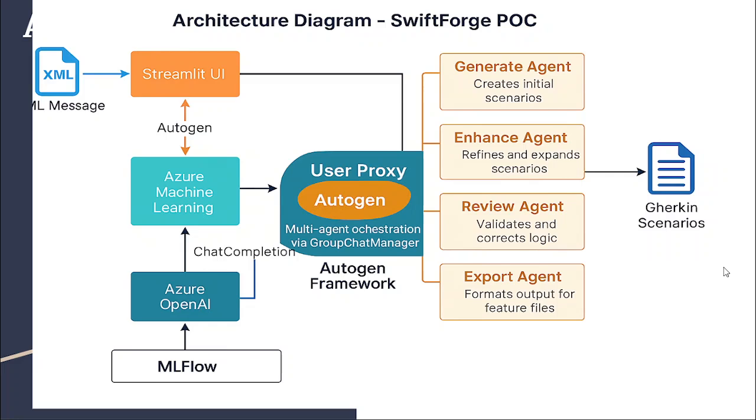The enhance agent adds validation, edge cases, and business logic. The review agent checks for structural correctness and logical consistency. And finally, the export agent formats the output into Behave compatible feature files. The output file contains the scenarios generated by each of the agents. AI agent interactions are powered by Azure OpenAI's GPT-5 nano model via chat completion. The entire run is tracked in MLflow, capturing metrics like scenario count, token usage, and artifacts for audit and traceability. The result is a fully automated, explainable, and scalable test generation pipeline.